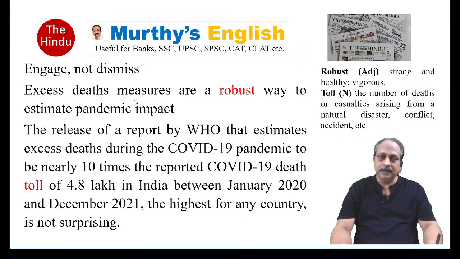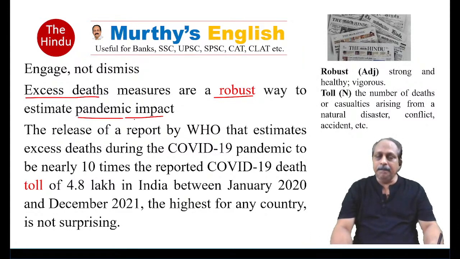Not easy to understand. When you read the next sentence, you understand the main idea of the editorial. Excess deaths measures are a robust way to estimate pandemic impact. Today, this editorial is all about excess deaths, the number of deaths. There's a discrepancy between what the government says and what the World Health Organization says. Based on that, excess deaths measures are a robust way, robust, part of speech adjective, strong and healthy, vigorous, to estimate pandemic impact.